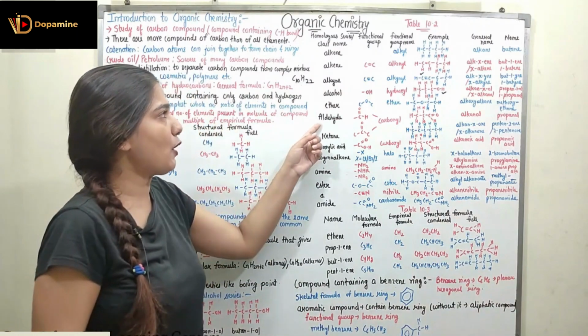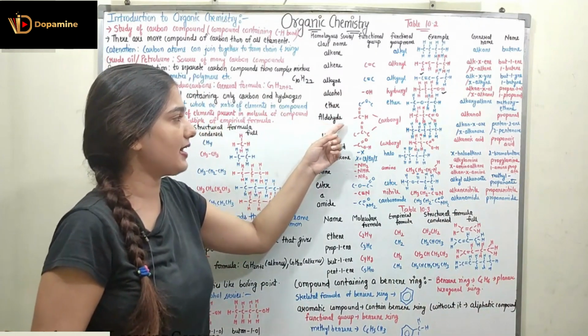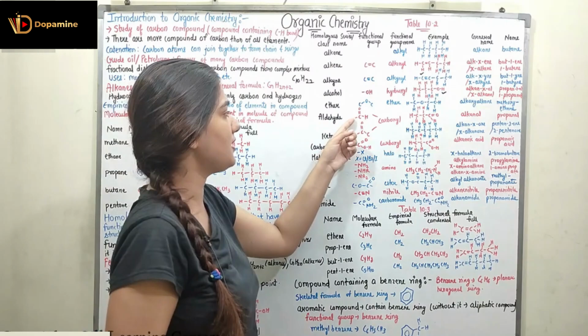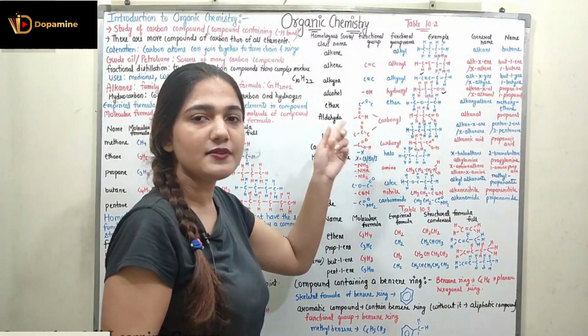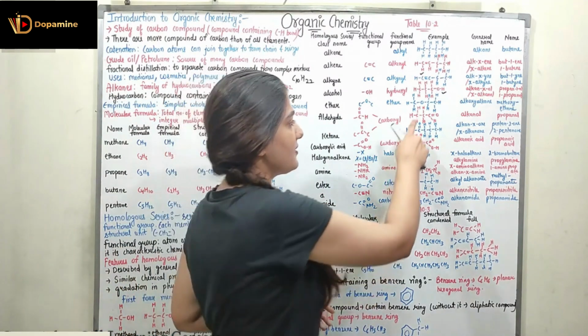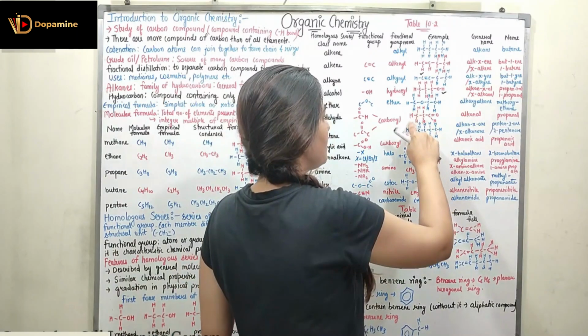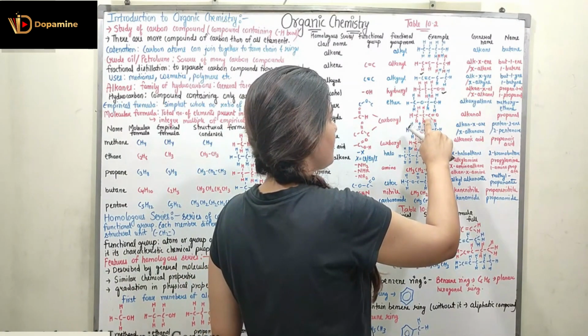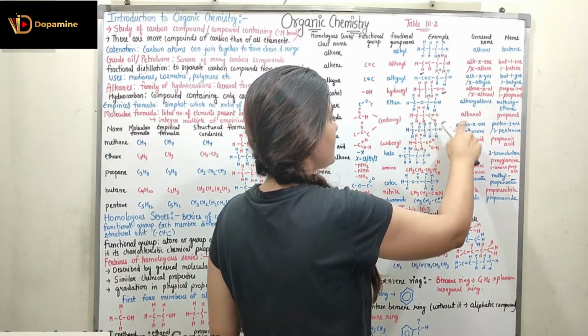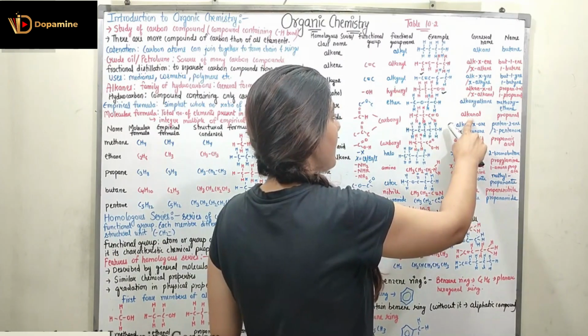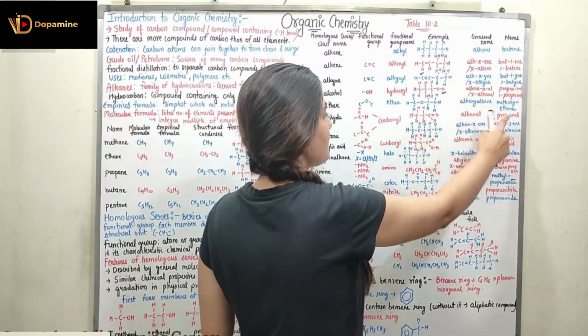Coming to the next type of homologous series, that is aldehyde. Aldehyde will be having the functional group C double bond O H. It is having the functional group name carbonyl, and this is the example: C connected to 3 hydrogen, then C connected to 2 hydrogen, then C connected to double bond O and H. It will be having the general name alkanal. Here we have 3 carbons, so propanal.